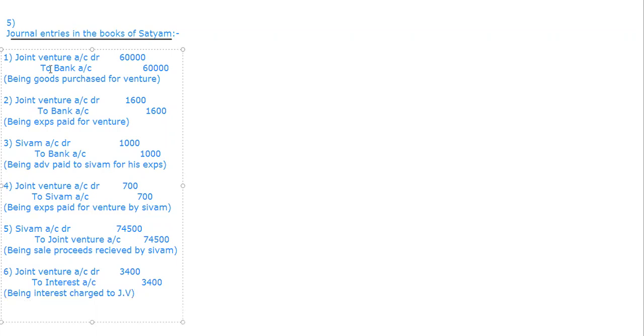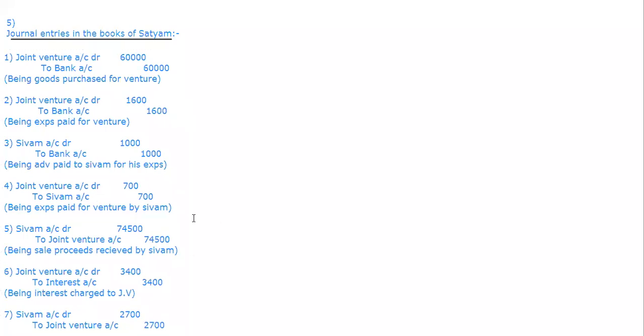And one more entry is there. Will it be sufficient? Okay, I'll just write the entry and I'll leave. I'll not write narration. So Shivam is taking a balance stock. So who is taking? That person should be on the debit side. So he is taking a stock of 2,700. And again, that stock is where? It is in the joint venture only. So that's why to joint venture account. Narration is balance stock taken over by Shivam. You are going to write as balance stock taken over by Shivam.